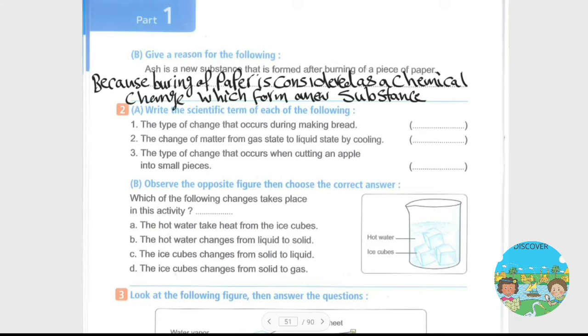Okay, question number 2: write the scientific term of each of the following. Number 1: the type of change that occurs during making bread is chemical change. Number 2: change of matter from gas state to liquid state by cooling is condensation process.